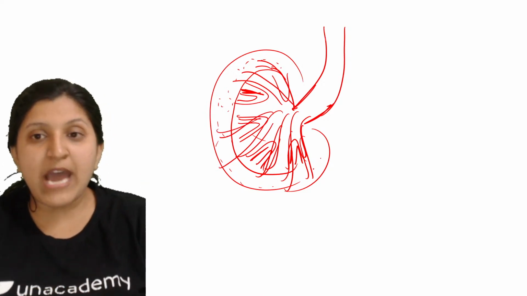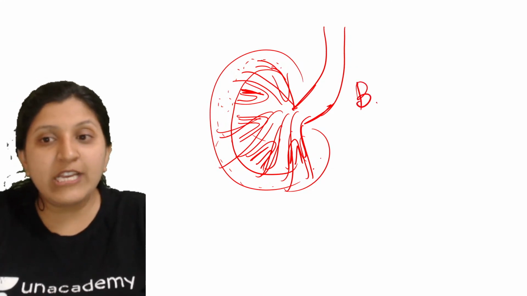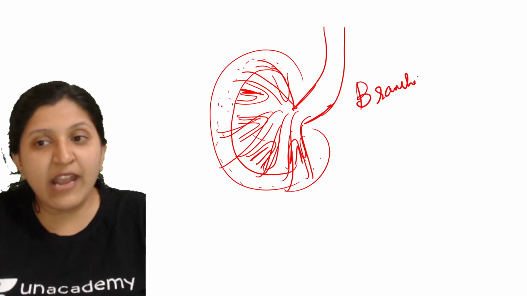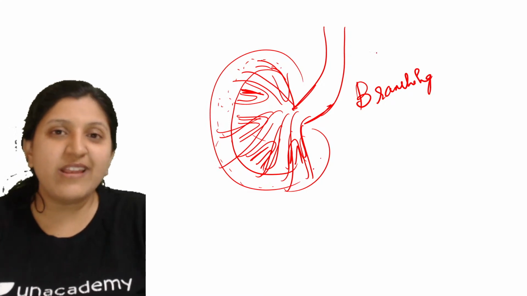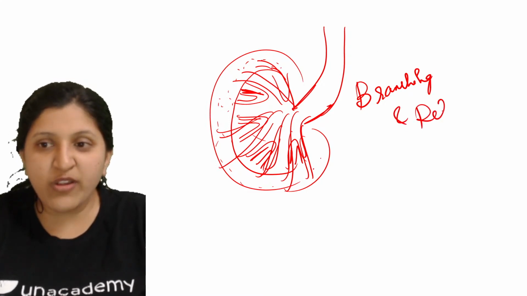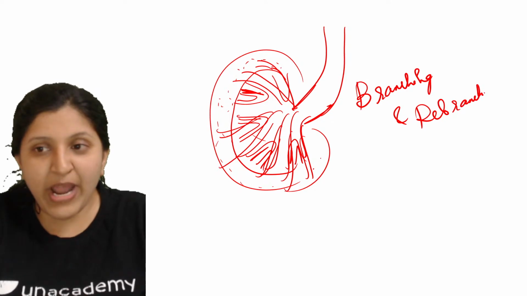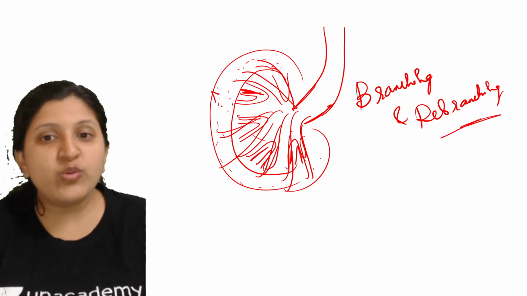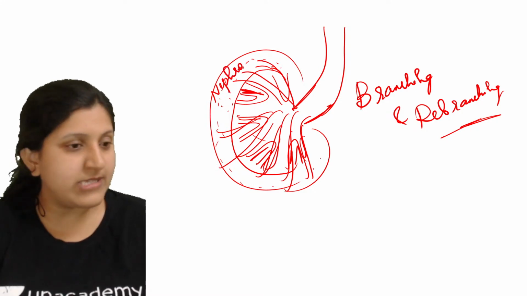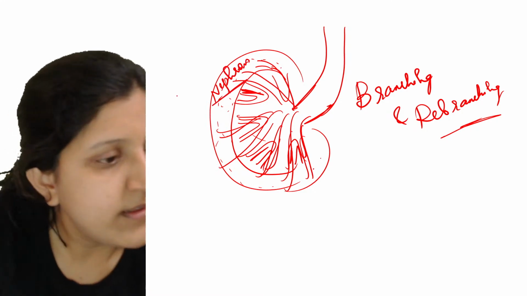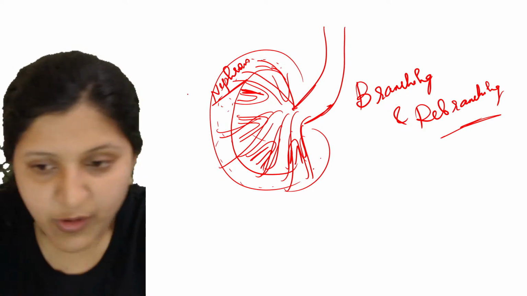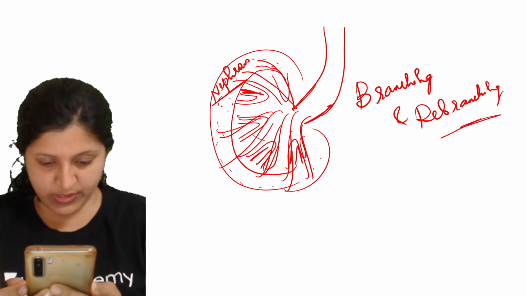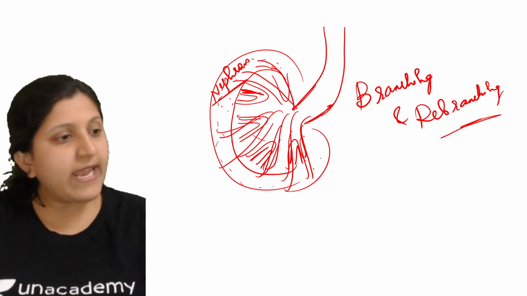So you can just imagine how many times the branching and rebranching of this renal artery is occurring. There is always branching and rebranching in the kidney, with respect to the number of nephrons present here. All right, I hope no doubts. So I'll end the session.